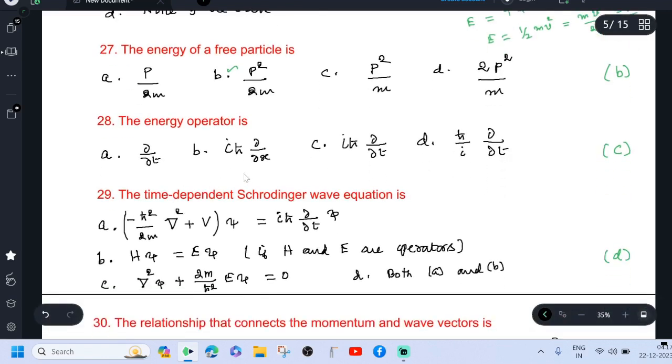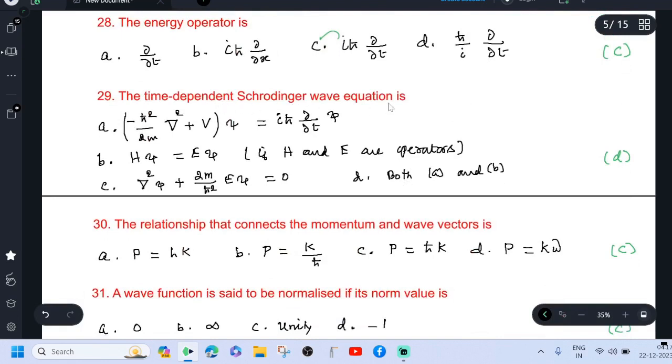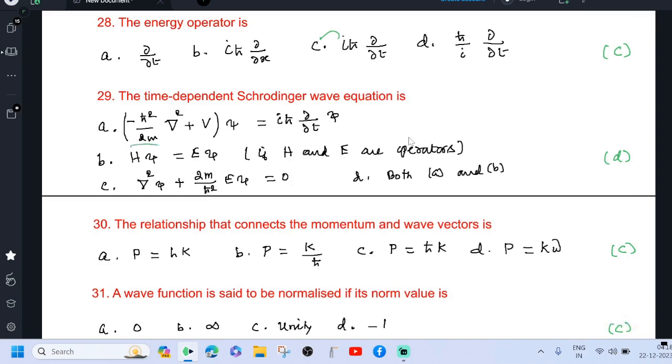The energy operator is i h cross dou by dou t. The time dependent Schrodinger wave equation is minus h cross square by 2m del square plus V into psi, which is equal to i h cross dou by dou t into psi. This is our Hamiltonian operator. This is our energy operator. See this is Hamiltonian H. This is our energy operator E. So H psi equal to E psi, where H and E are Hamiltonian and energy operators. Therefore, option D, both A and B are correct.